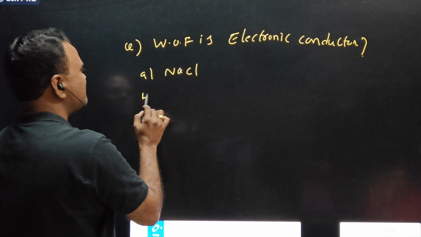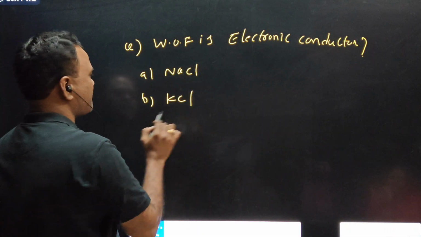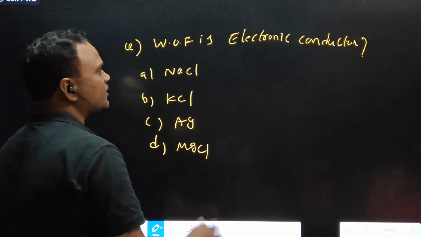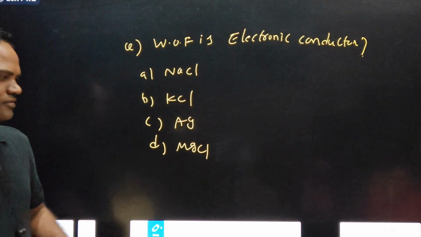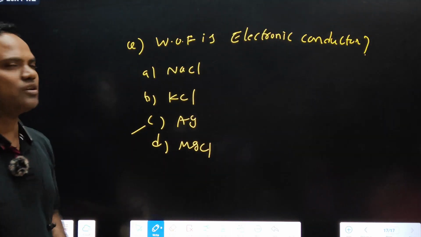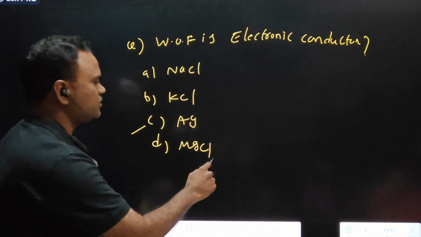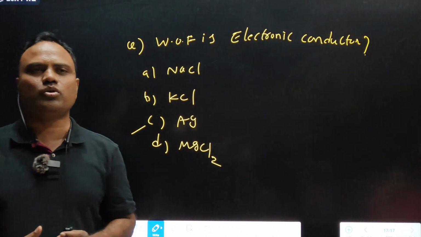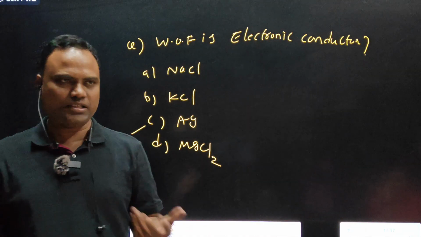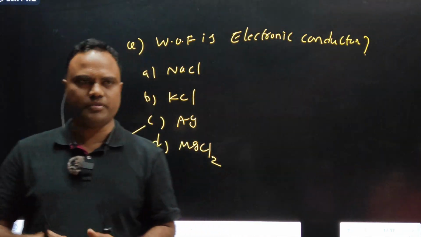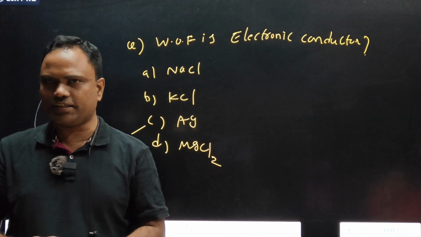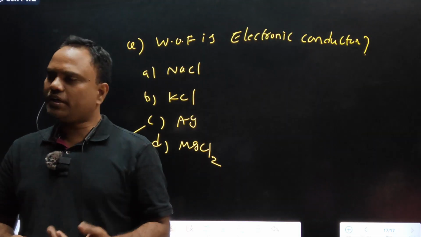Surabhi will answer this question. Electronic conductor. Silver is an electronic conductor. Remaining are electrolytic conductors, salts. HCl also, NaOH also are considered electrolytic only, because their solutions conduct electricity. We have to add that also in the electrolytic category. I said salts only, but we can include HCl also.